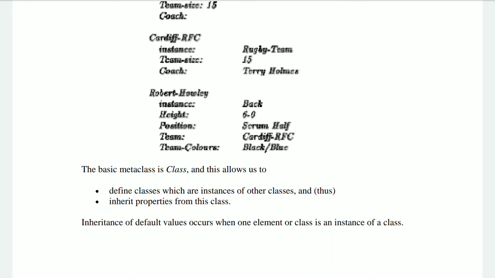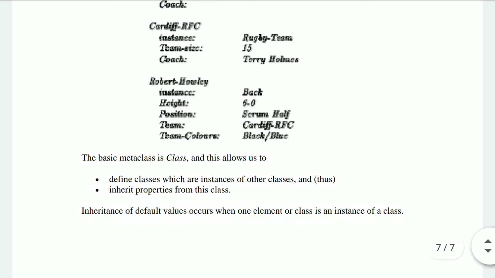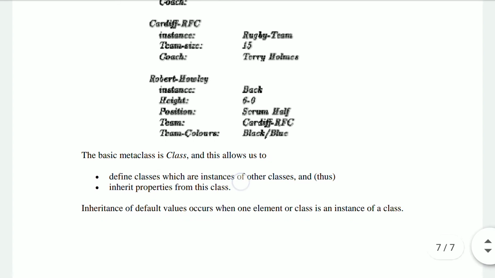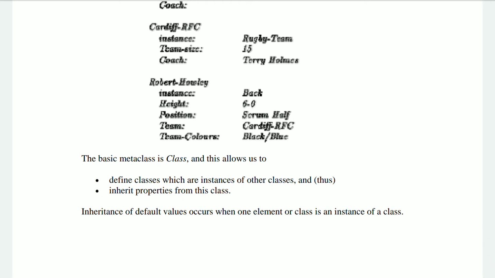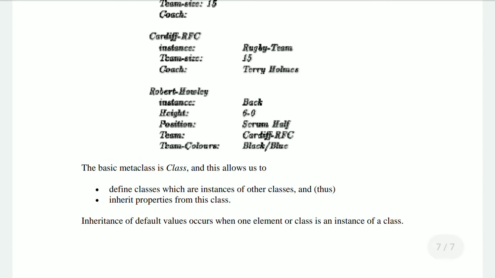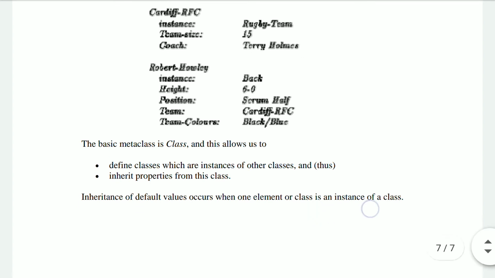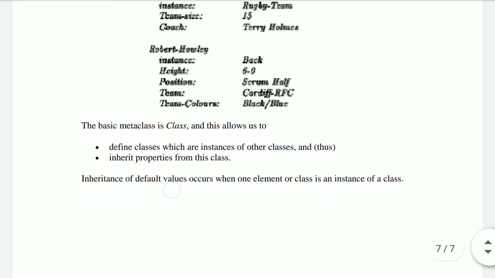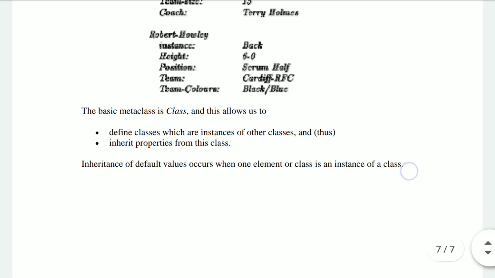So what we can see here is that the basic meta class is a class, and this allows us to define the classes which are instances of other classes, and they inherit the properties from this class, right? Inheritance of default values occurs when an element of a class is an instance of a class.